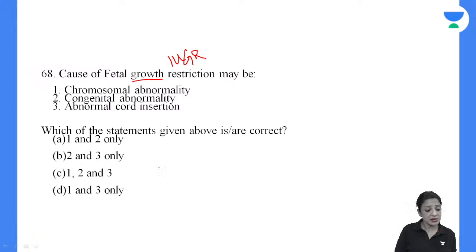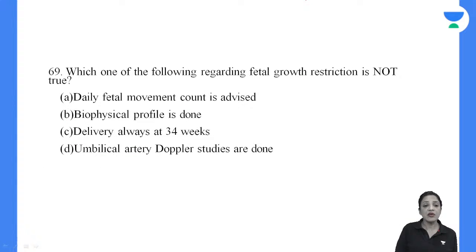68, we have one answer. Duri Ravi Shankar, he is the fastest, the first one to answer. Causes of fetal growth restriction because of chromosomal abnormality. Yes, we have one more answer. Rahul, you're right. It is 1, 2, 3. All three are correct.